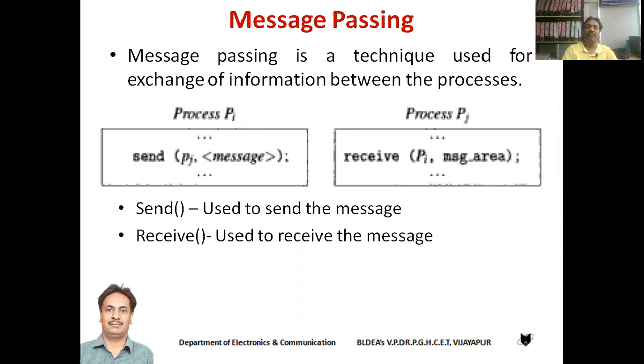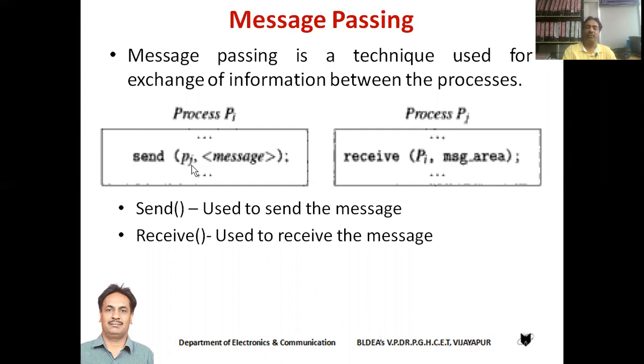Here, if you look at the example, we have process PI, which will make use of the send instruction, and process PJ, which will make use of the receive instruction. The general syntax for the send instruction is as shown here. You have to use send.